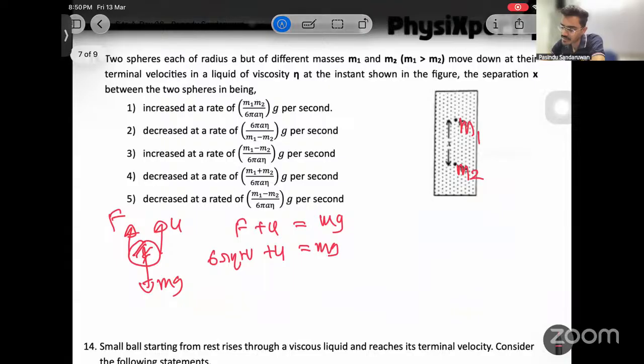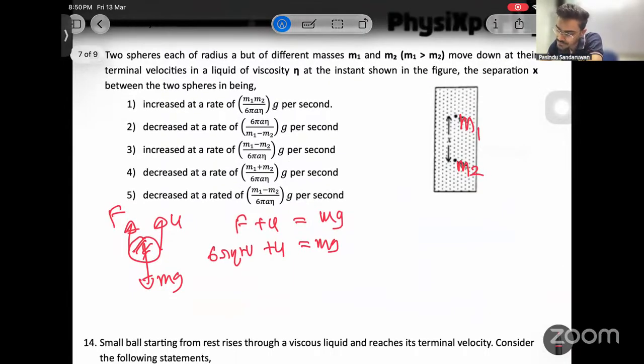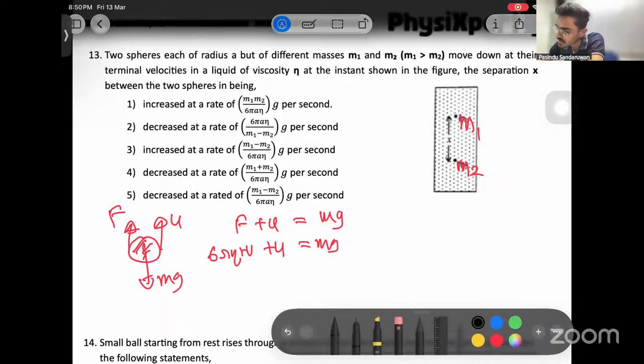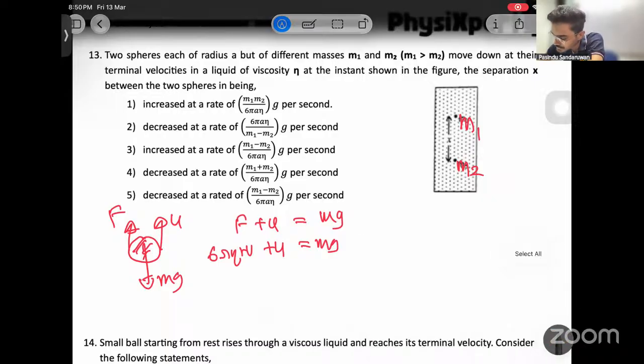Let's apply this equation for these two separately and find their terminal velocities as V1 and V2.